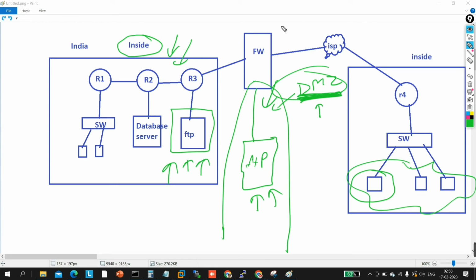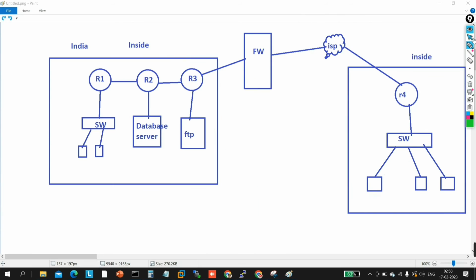We have discussed the basic things about firewall. Now this is day one. I am going to give you just some overview about the configuration. Okay, so see here, this is my inside network. You know how to configure an IP address on a router. Suppose this is my router and this is F0/0. You will go to interface F0/0, then run the command ip address and then no shut.